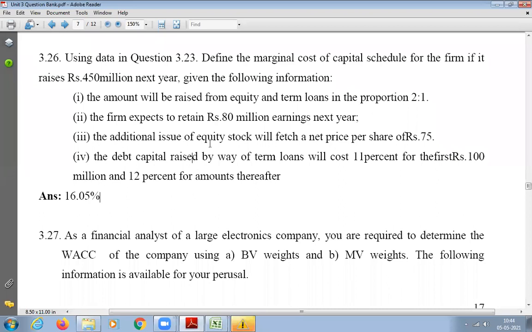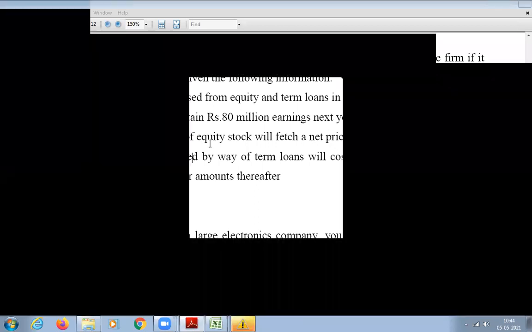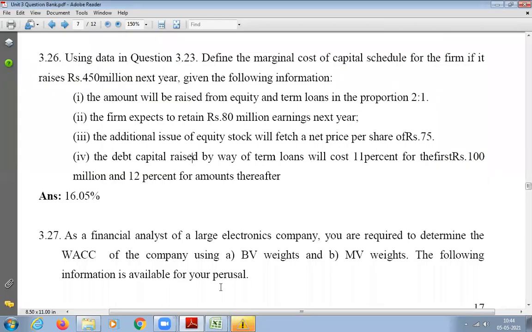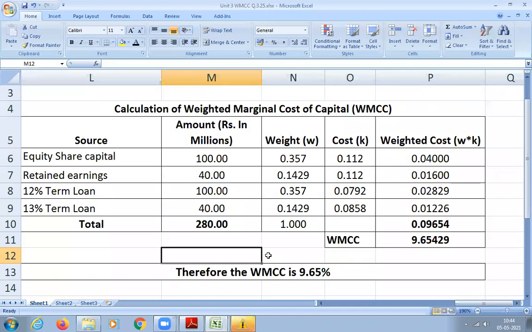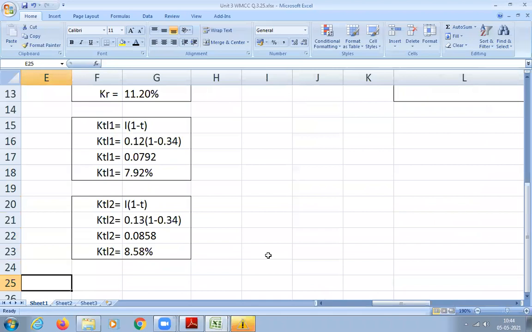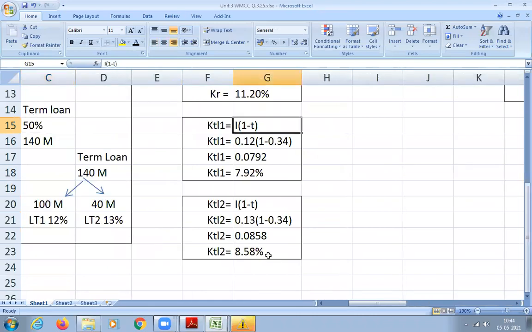Somebody is asking a question. I'm not able to see your name. Sir, one doubt. When to use percentage and when to use decimal in the formula? Like for this question we have taken 13% as 0.13, but for the homework question we have taken directly 13. Was it for a term loan or a debenture? I think debenture, sir.